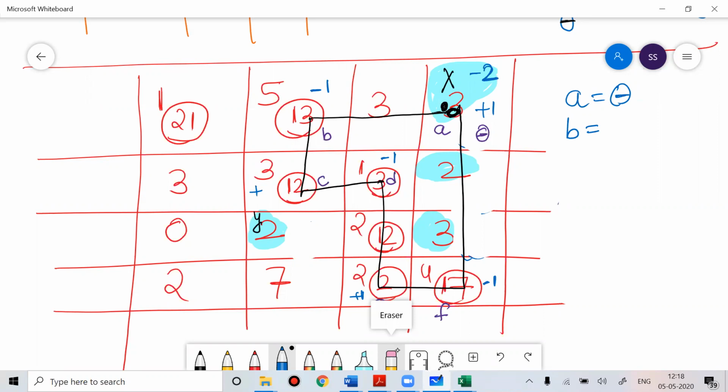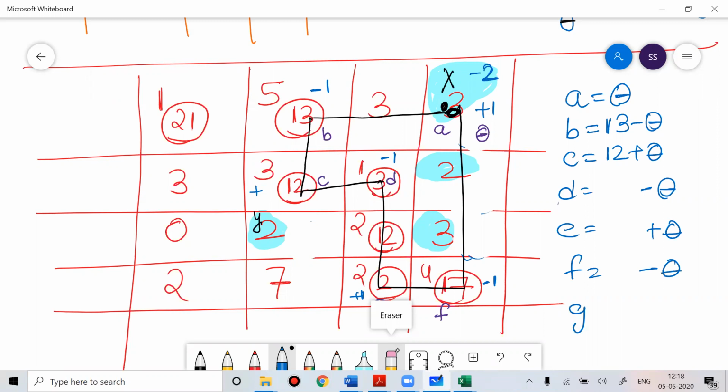Now if you see b, the allocation of b is 13 and it has a negative sign, so write 13 minus theta. Now go to C. C will have a plus sign. C allocation is 12, so write 12 plus theta. The next one would be minus theta, then plus theta, then minus theta, then plus theta.